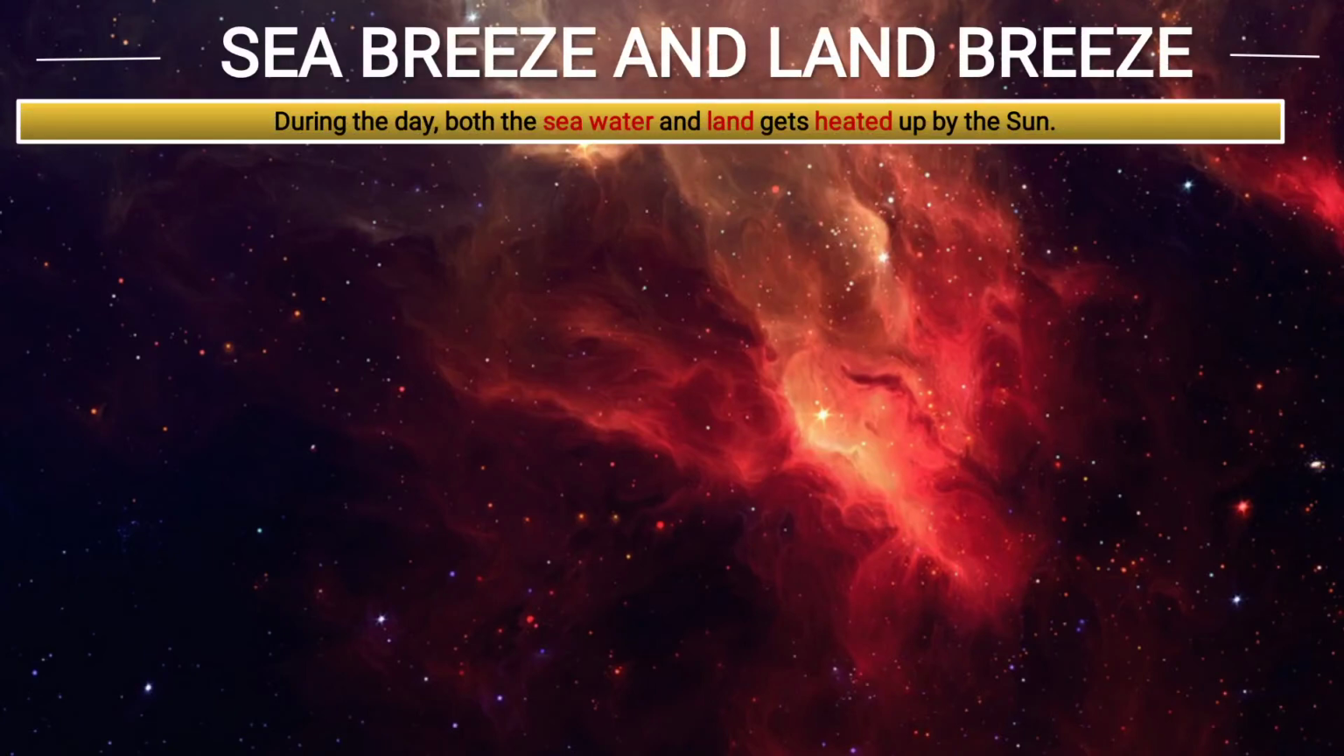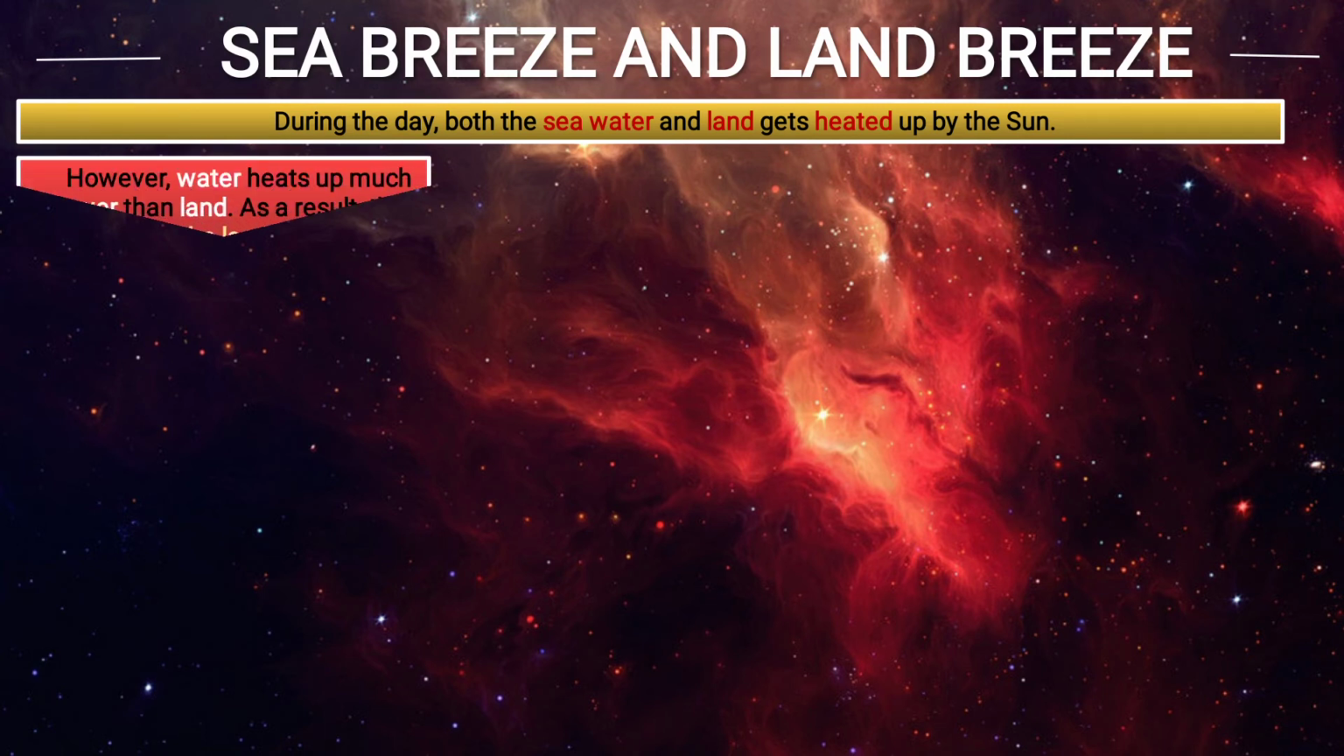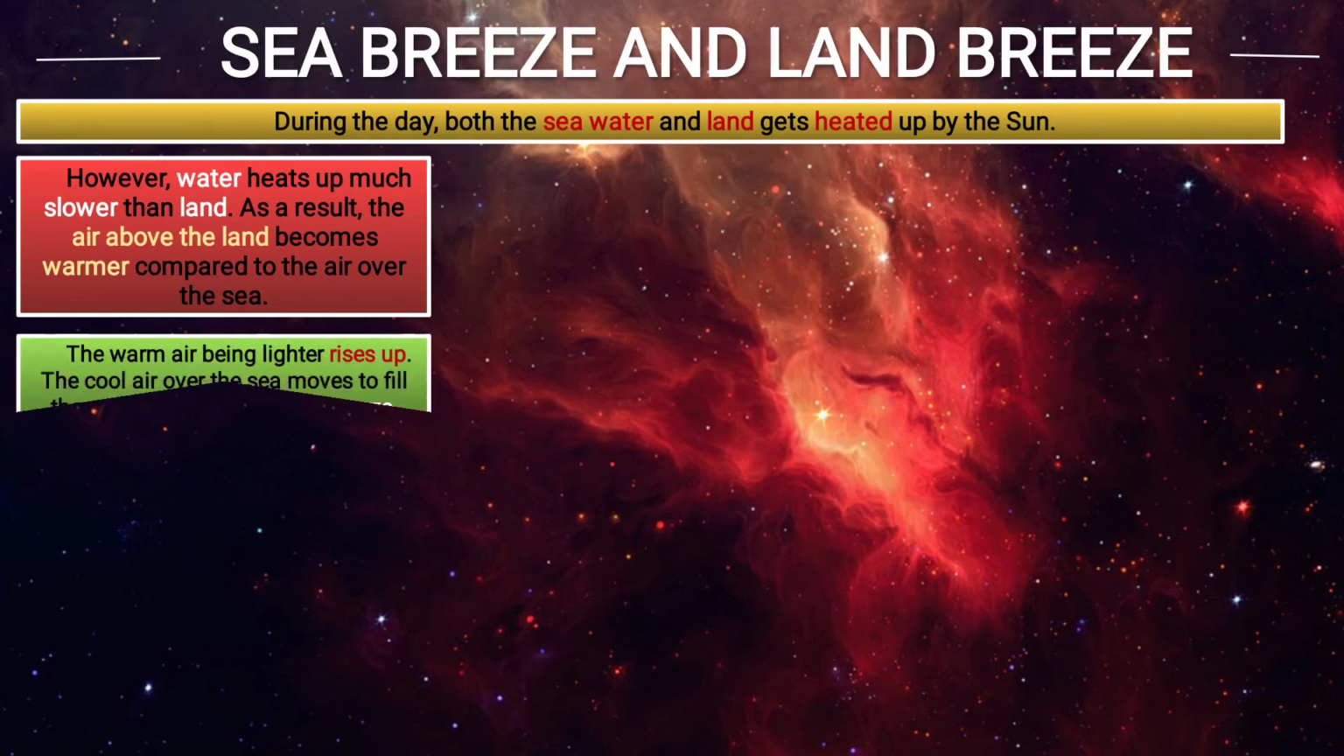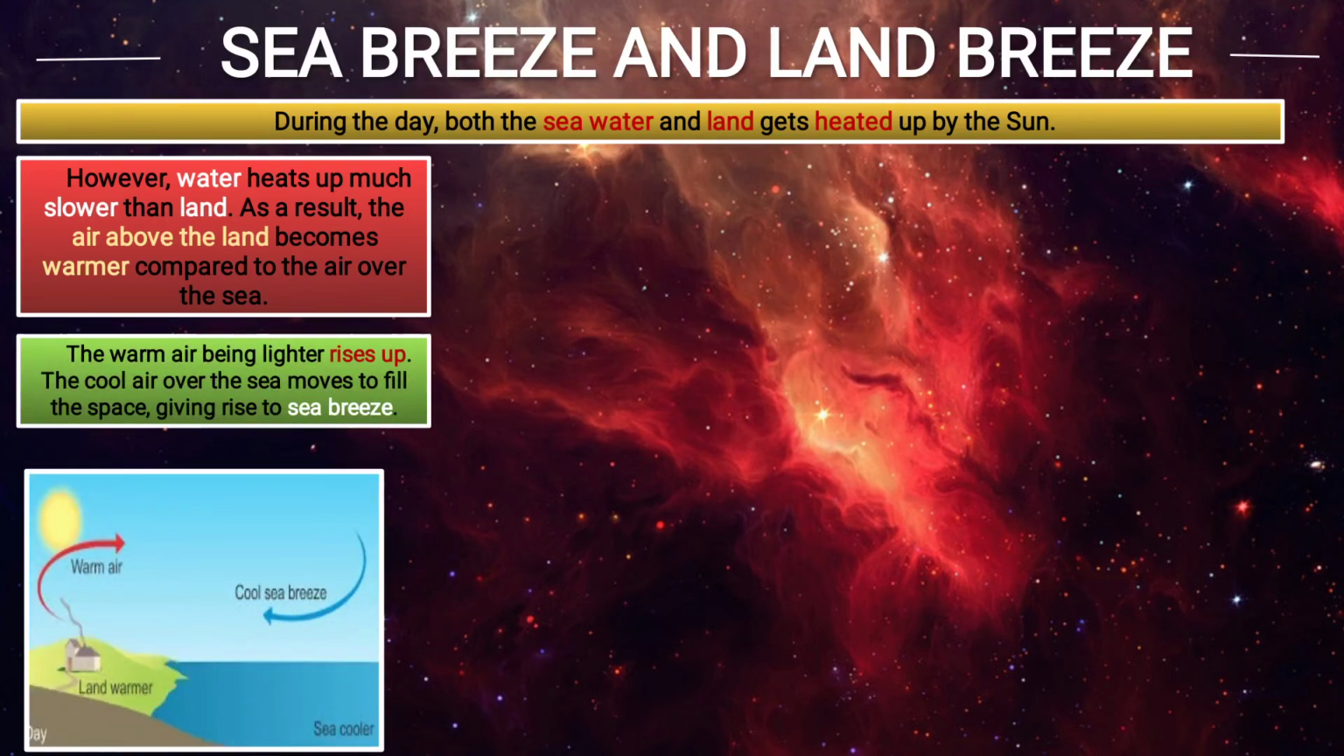Sea breeze and land breeze. During the day, both the sea water and land get heated up by the sun. However, water heats up much slower than land. As a result, the air above the land becomes warmer compared to the air over the sea. The warm air being lighter rises up. The cool air over the sea moves to fill the space, giving rise to sea breeze.